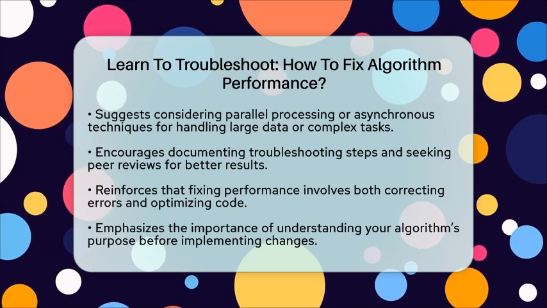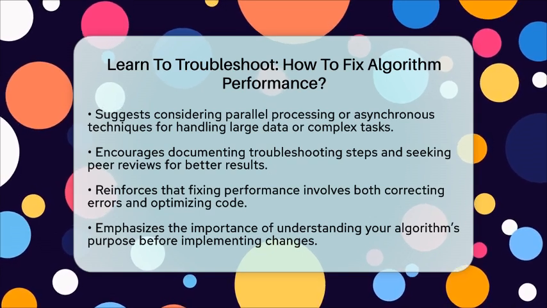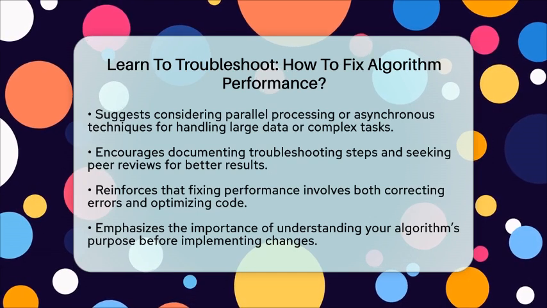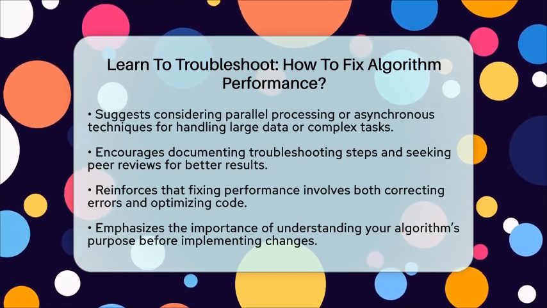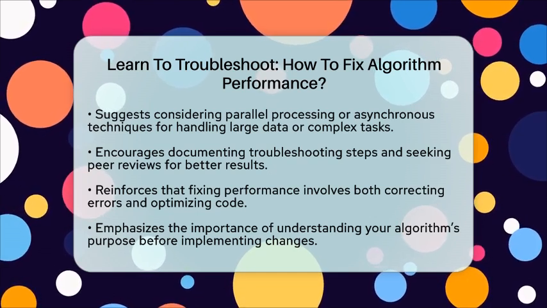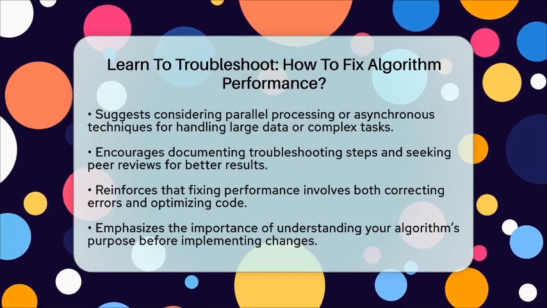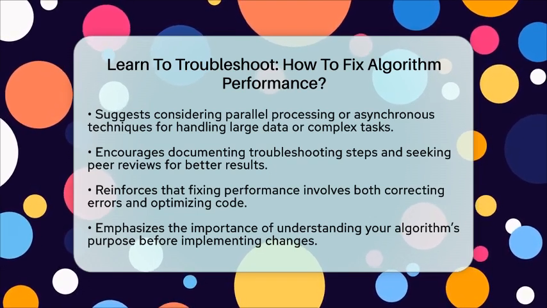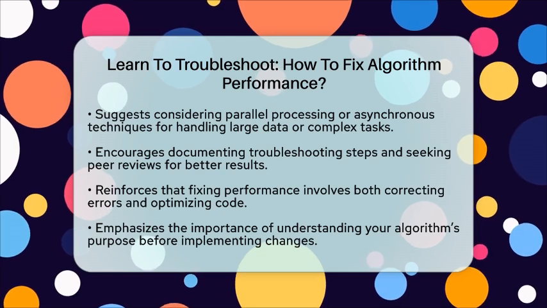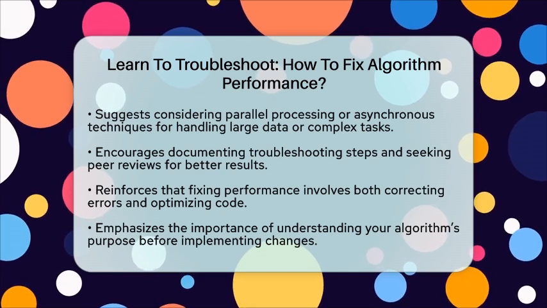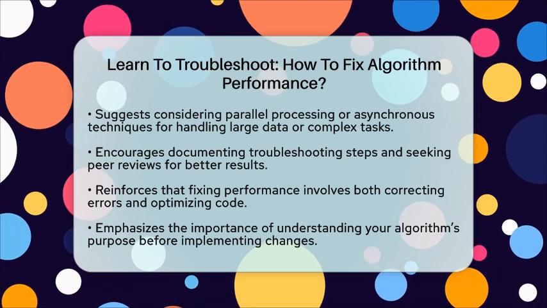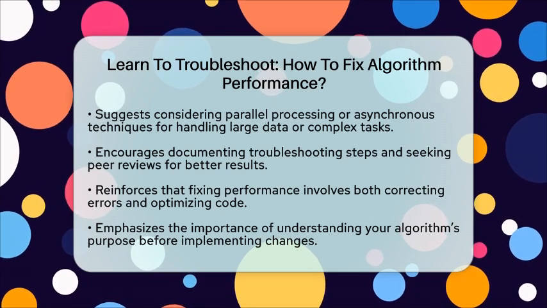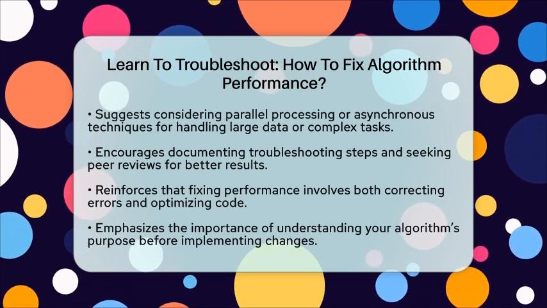Remember, fixing algorithm performance is a mix of correcting logical errors and making your code more efficient. Profiling and testing are your best friends here. Always understand what your algorithm is supposed to do before making big changes. This way, you can target the real issues and avoid unnecessary work. With patience and systematic troubleshooting, you'll be able to boost your algorithm's speed and accuracy effectively.